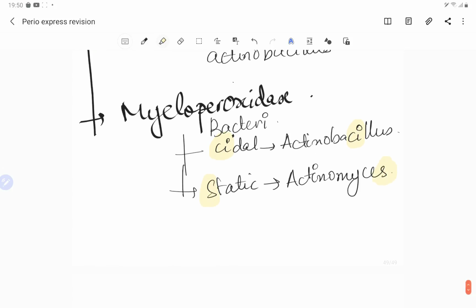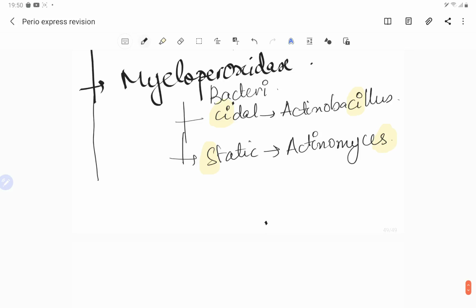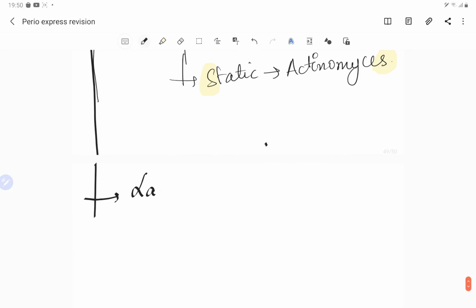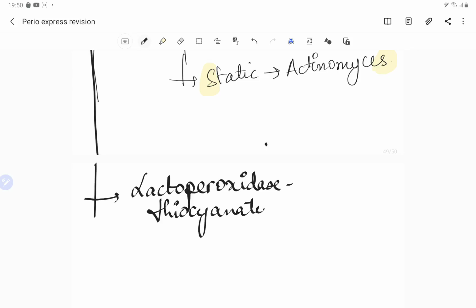Again, more enzymes we are going to talk about. The last enzyme which we are going to talk about is the lactoperoxidase thiocyanate system, which is again a most frequently asked question. Thiocyanate system.